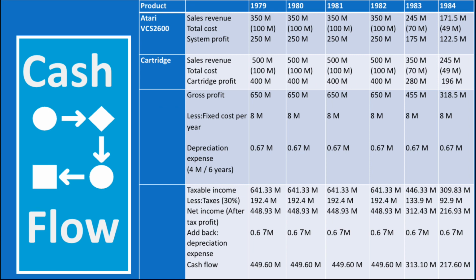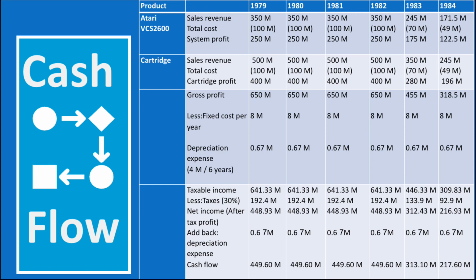So 175 plus 280 gives us this gross profit. Also, we subtract 8 million for the fixed cost per year and 0.67 for the depreciation expense. That leads us to a cash flow of 313.10 million.